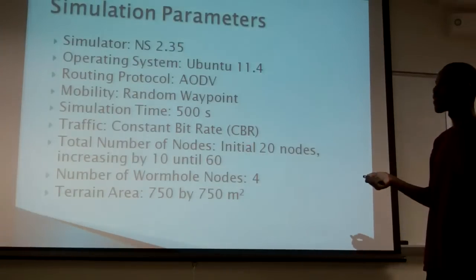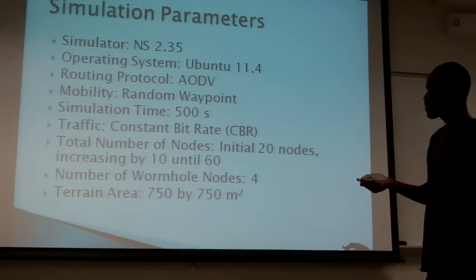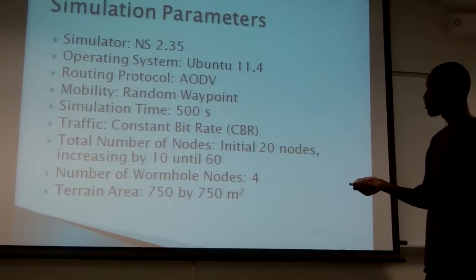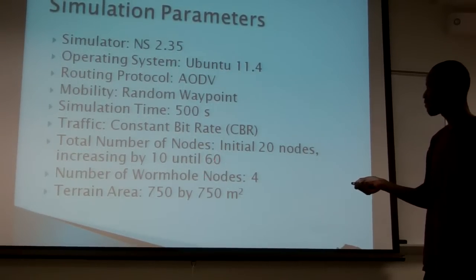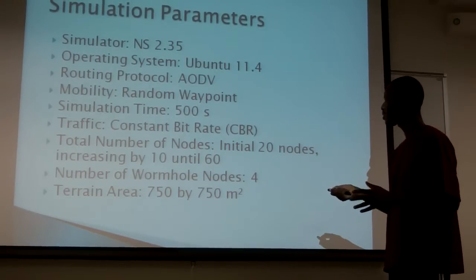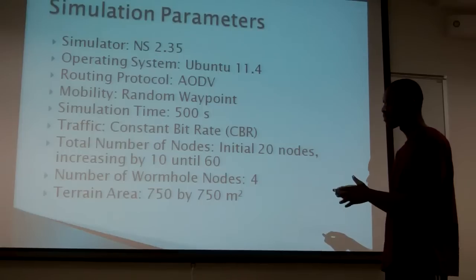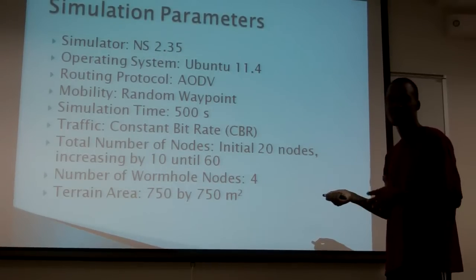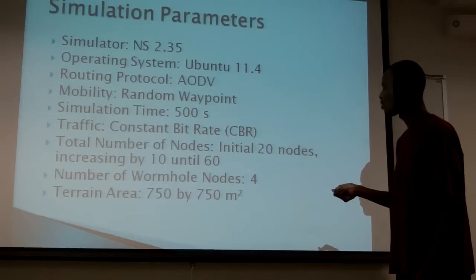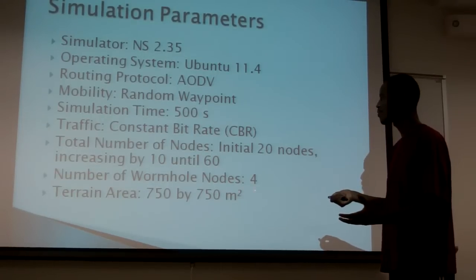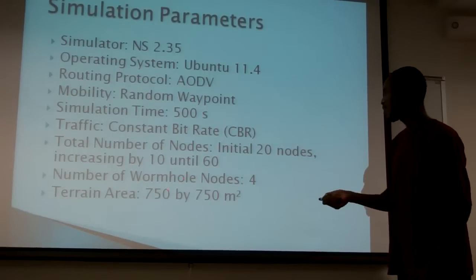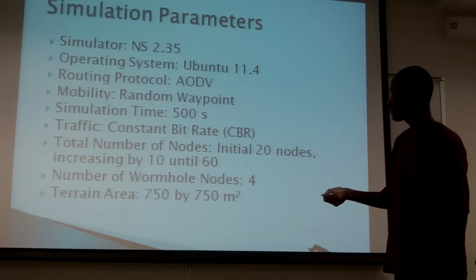When we did our simulation, we had an initial 20 nodes, and then we increased the number of nodes by 10 until we reached 60. And then we did our simulation twice. First, we did the simulation without the wormhole nodes. We measured the throughput, we measured the packet overheads, and then we introduced 4 wormhole nodes in our simulation. And then again, we measured the throughput, we measured the packet overhead. Our terrain was 750 by 750.